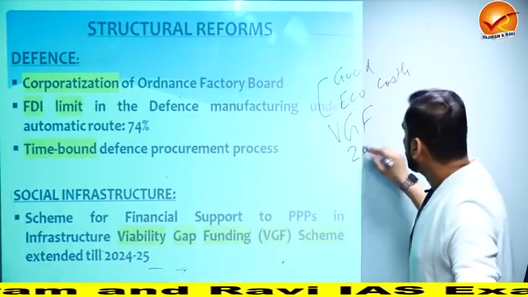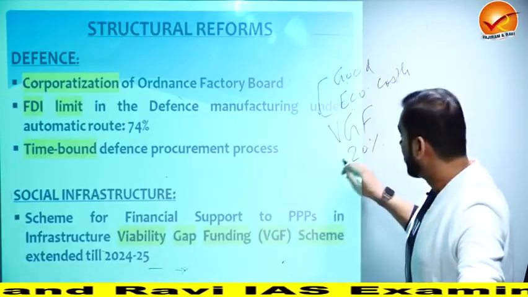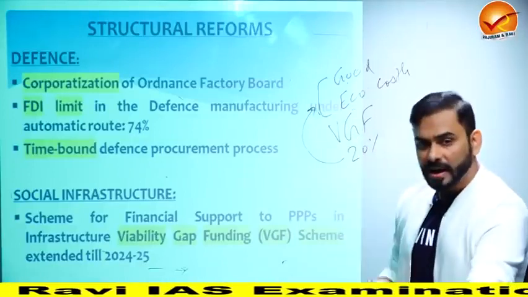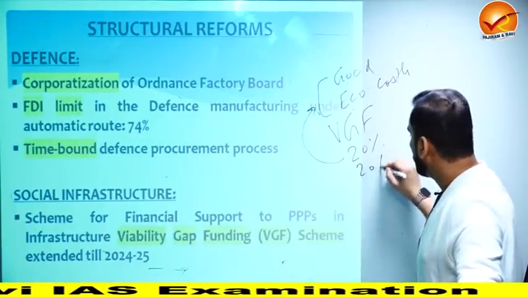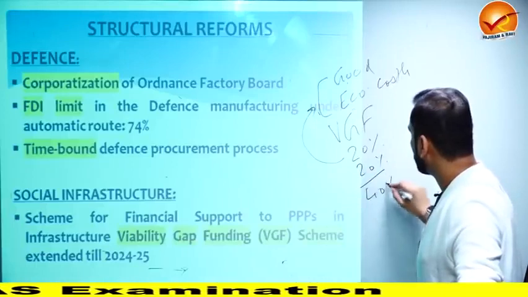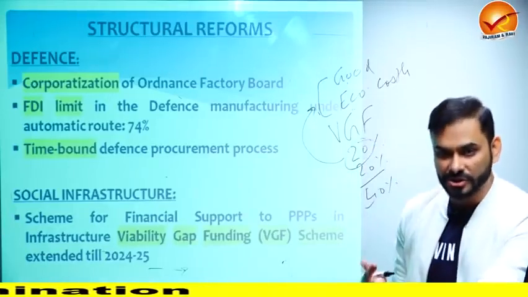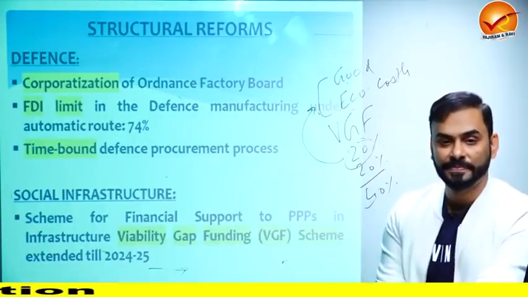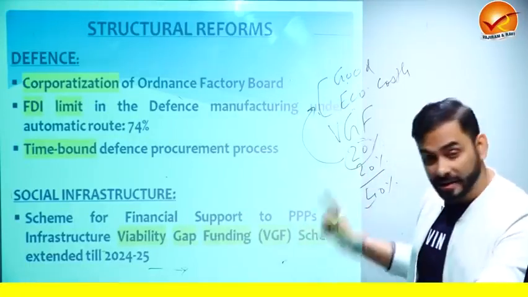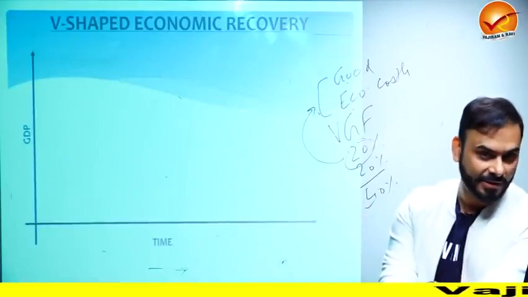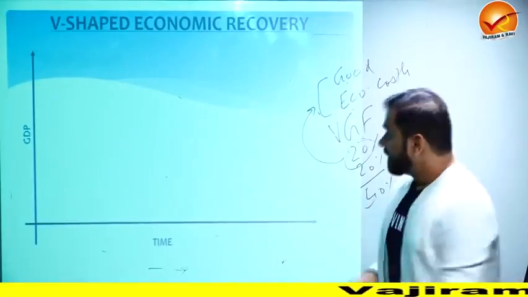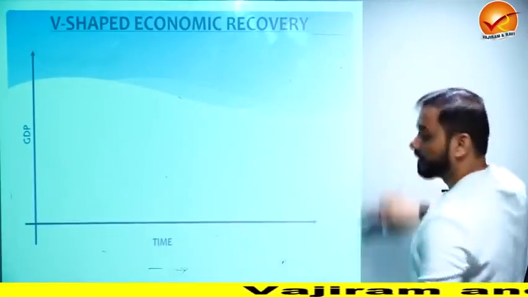Normally 20% of the project cost is given by Government of India, but under some exceptional cases 40% can be arranged for such projects. If a private sector is interested, government can arrange this money for them. So that is another thing. All right. So these were the steps under Atmanirbhar Bharat package.